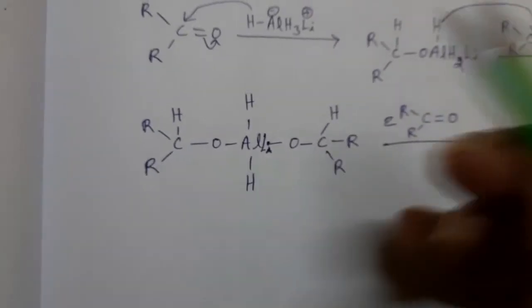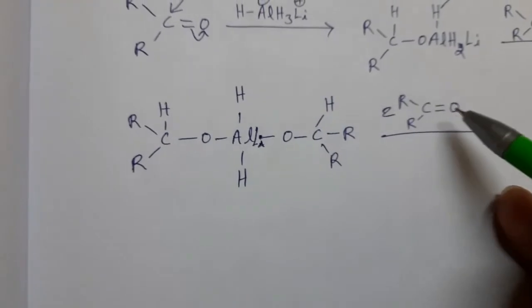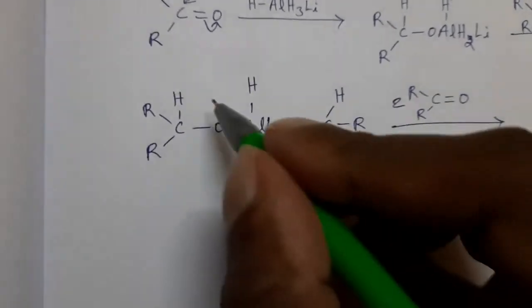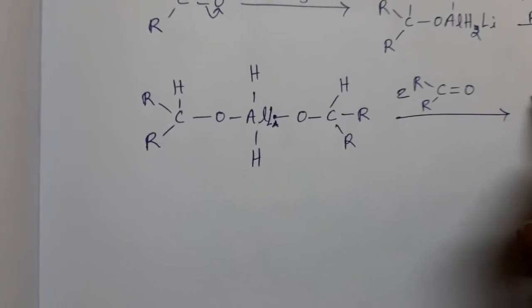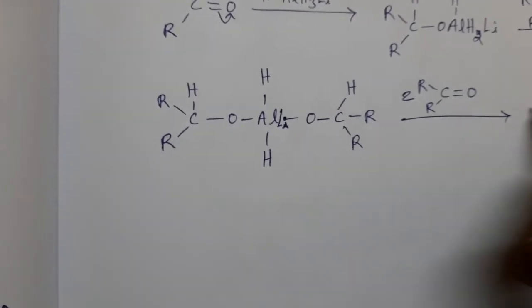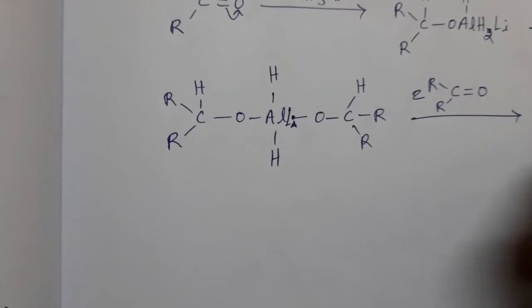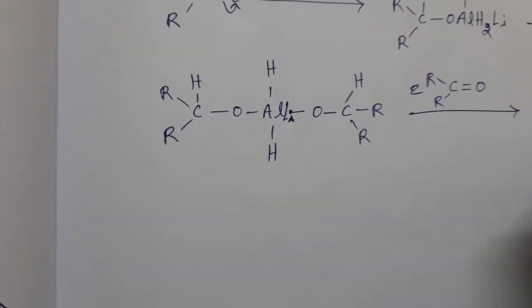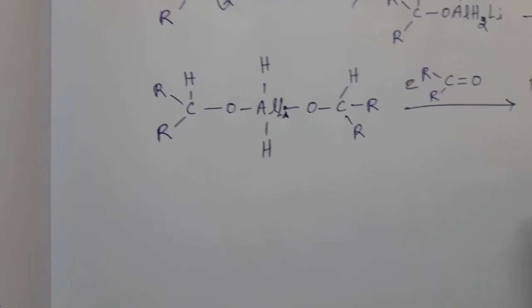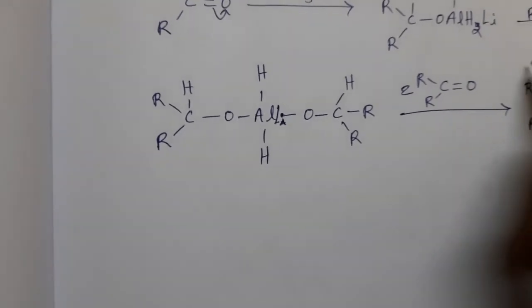Then these two hydrogen atoms also attack at the carbon atom in the same manner. Then finally we get four ketone molecules attached to the aluminum.